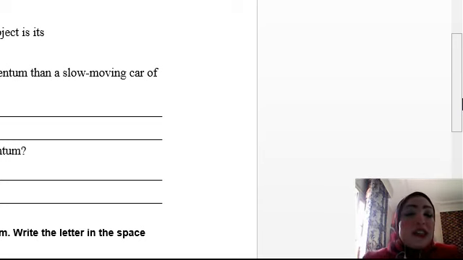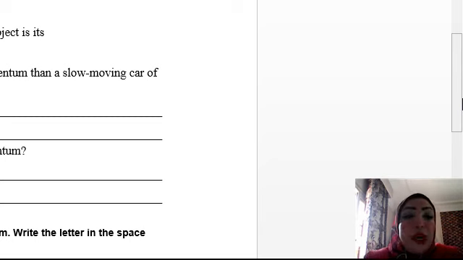Number 3, why does a fast moving car have more momentum than a slow moving car? I think it is so easy, because momentum is the product of mass times velocity. So the fast moving car has more velocity than the slow moving car, so the momentum of the fast moving car is more than the slow moving car. Okay, so again, please repeat the answer. The momentum equals mass times velocity. So the fast moving car has more velocity than the slow moving car, so its momentum is more.